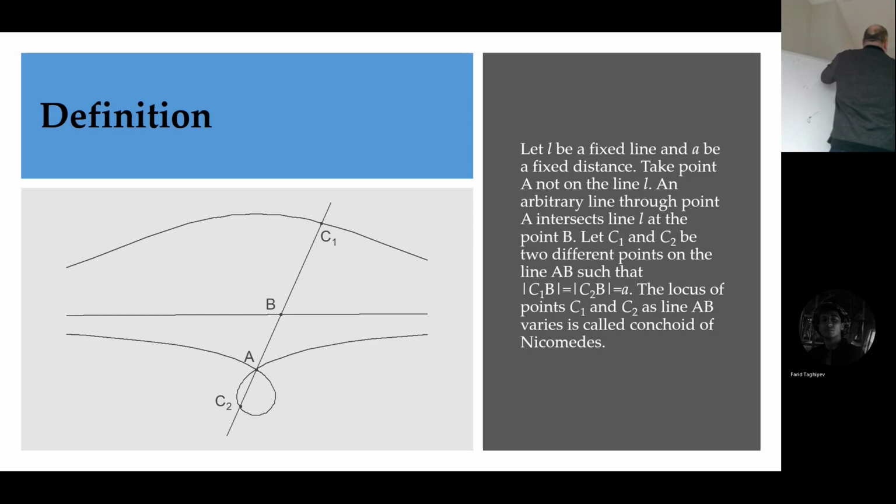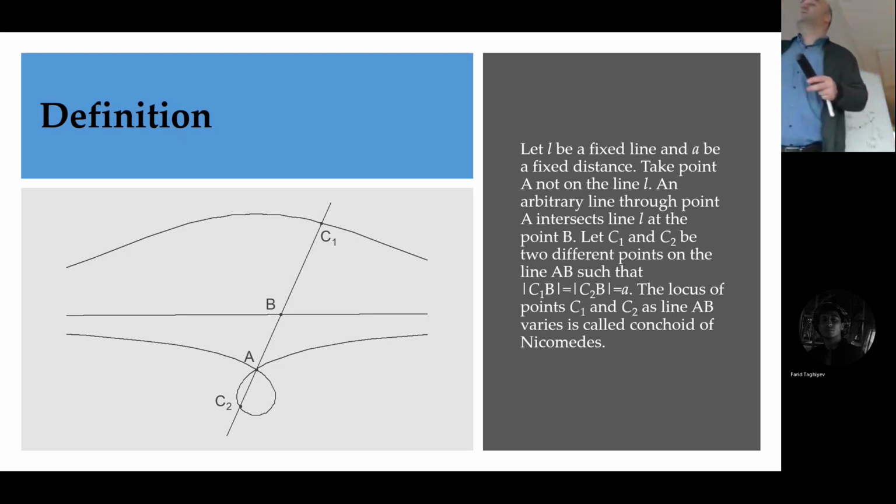No compass and straightedge constructions were possible for them, for example, trisection of an angle or doubling the cube. Nicomedes discovered this curve when he wanted to solve one of these old problems.